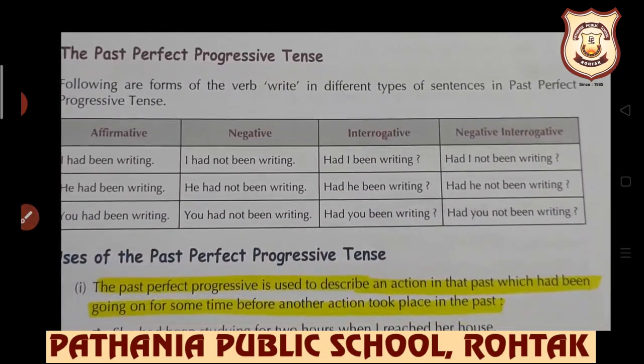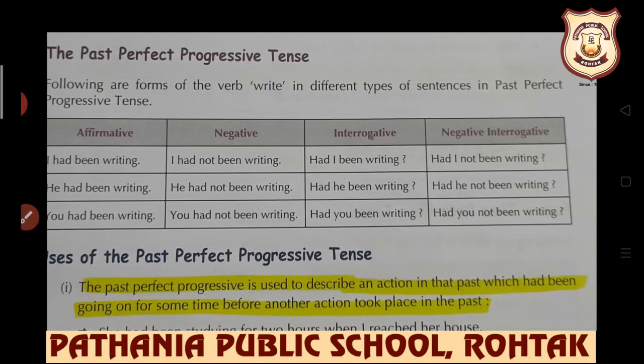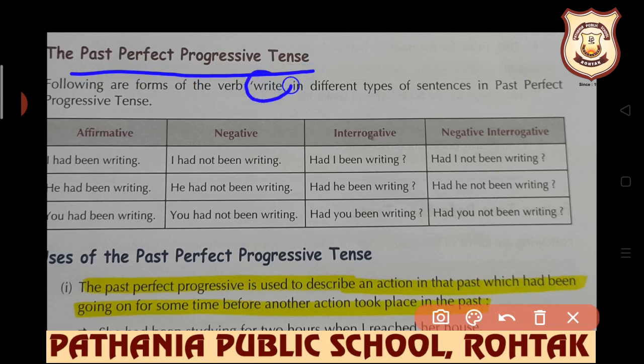Next we have the past perfect progressive. Students, in past progressive, we come to know that in past some action was taking place, but in past perfect progressive, we will come to know about action as well as time. So here we have the examples by using the same verb, right? These are the formations.